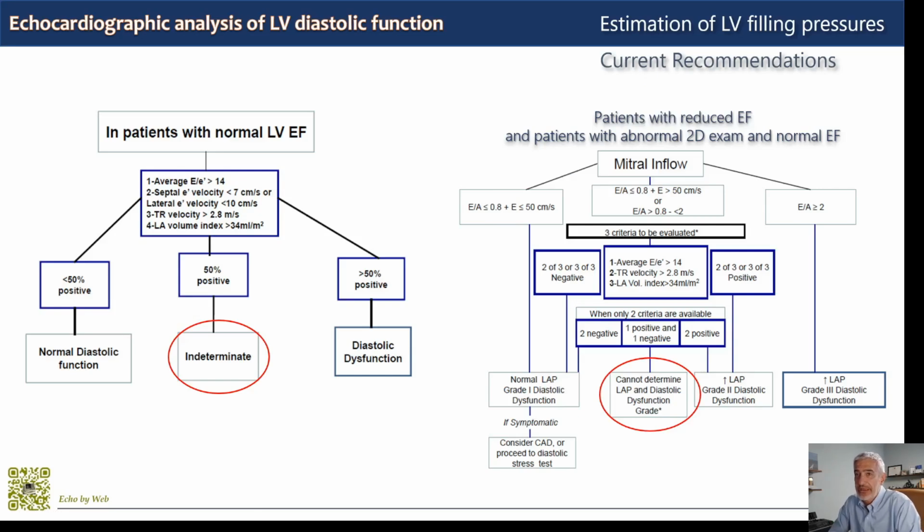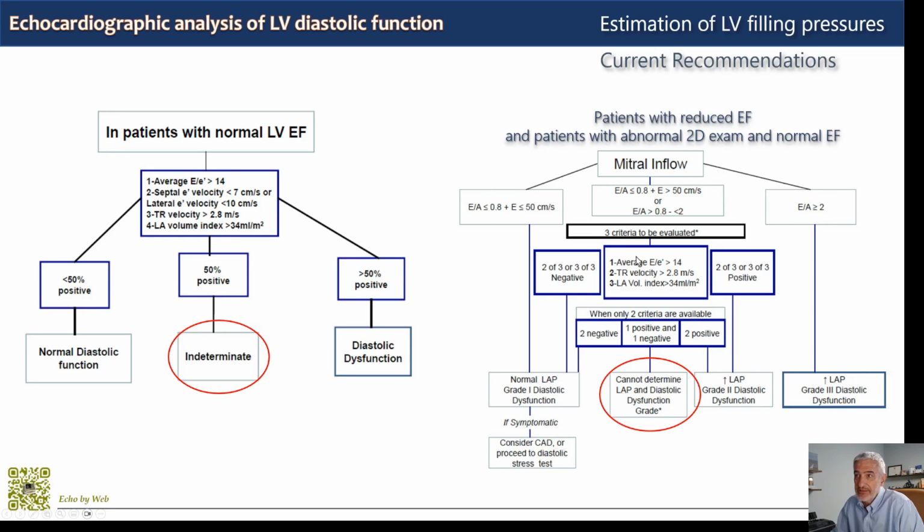Okay, so to make a long story short, these are the 2016 algorithms. There are two algorithms to diagnose diastolic dysfunction and increased left ventricular filling pressures. The stated goal by the team was to simplify analysis of diastolic function compared to previous recommendations. You may ask yourself, how were the previous recommendations? Well, you'll have to have a look in the literature.